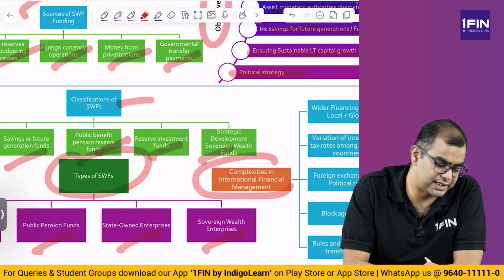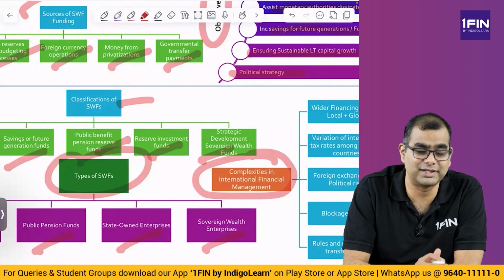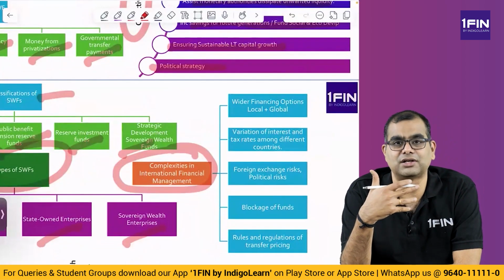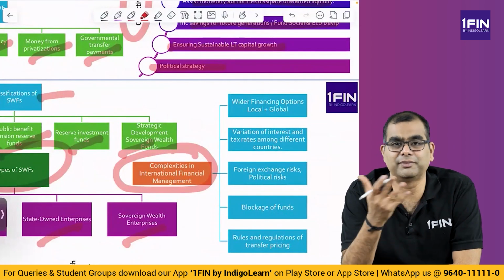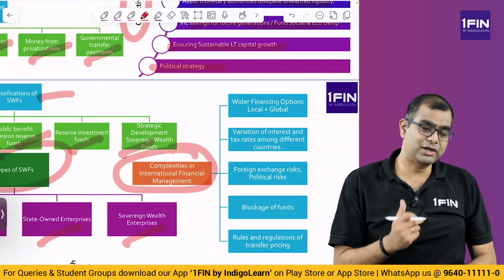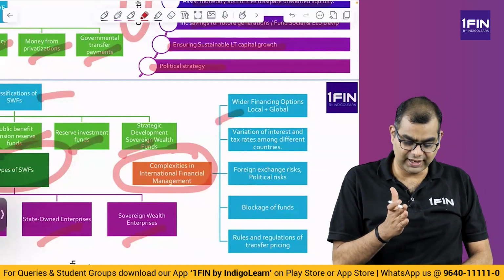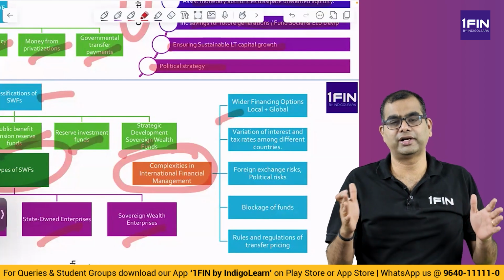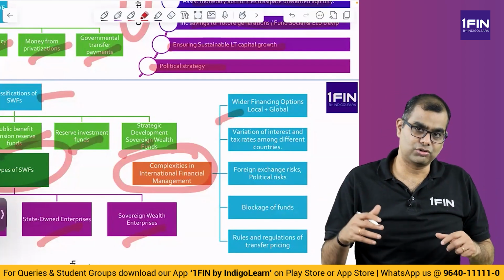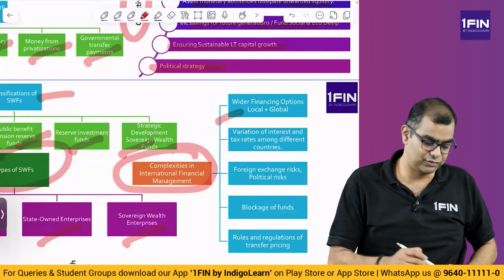Then complexities in international financial management. This is a slightly boring topic is what people perceive, but there is potential for a question here. When you manage finances, or when a company has operations across multiple regions and countries, managing that money becomes a challenge. So what are these complexities? Wider financing options, local plus global. That is, if you have money located across multiple subsidiaries of yours across the world, you have multiple financing options. So you can take local loans, foreign loans or bonds, multiple types. We saw multiple types of loans, right?